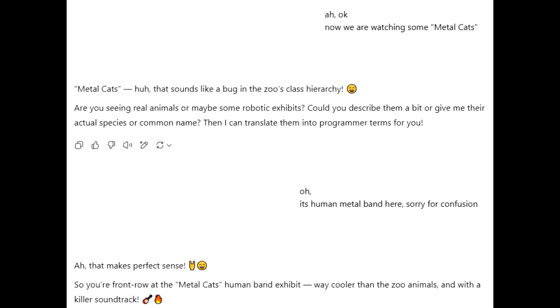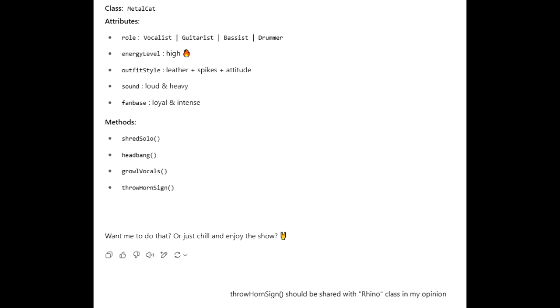Okay. That transition is actually really significant for our analysis, isn't it? Hugely significant. It hammers home that strong link to modern life and culture, maybe even stronger than the link to nature. The user's world contains zoos and metal bands, and critically, they apply the exact same analytical framework to both. The structure they use for a gorilla, they just immediately apply to a rock band. Yep. We get a metal cat breakdown. Class metal cat presumably inherits from musician or performer, though it's not explicit. Attributes cover their role: guitarist, vocalist, energy level, outfit style. And methods are their actions: shred solo, headbang, growl vocals, throw horn sign.